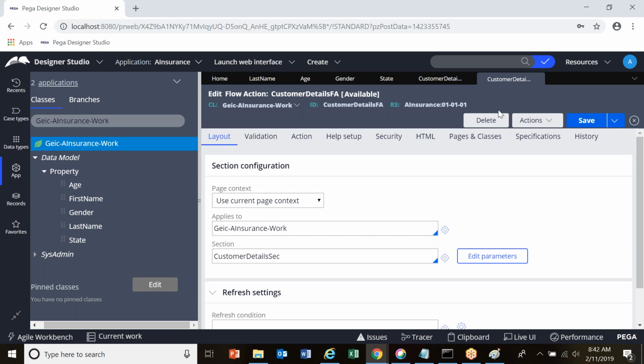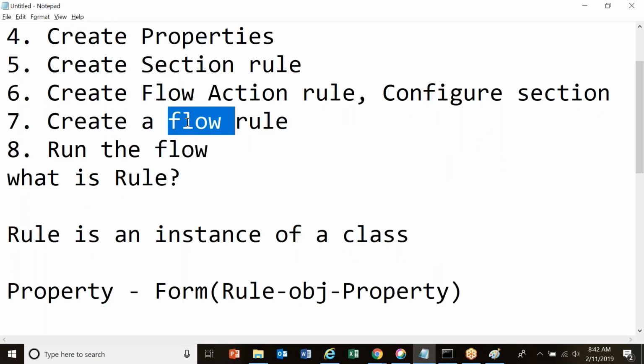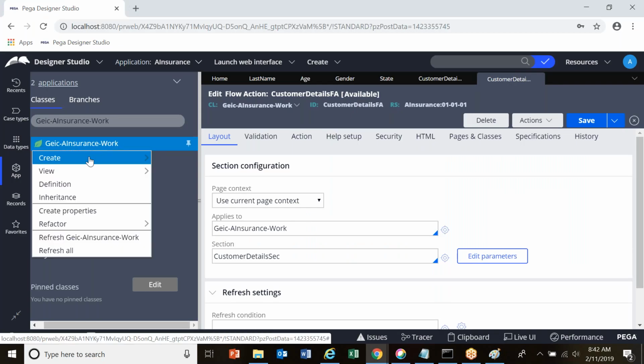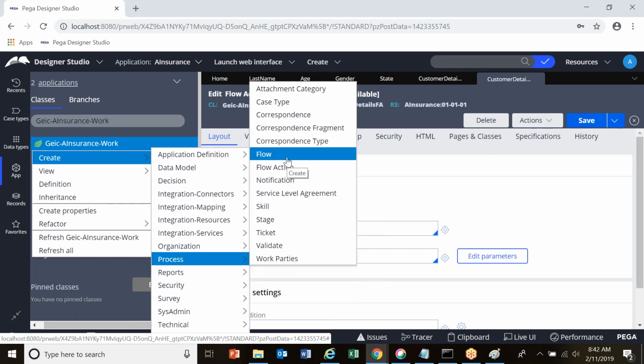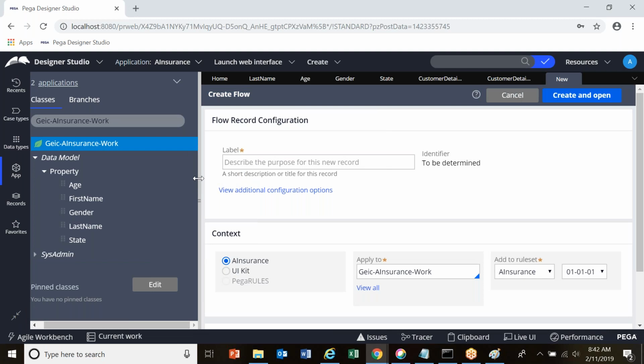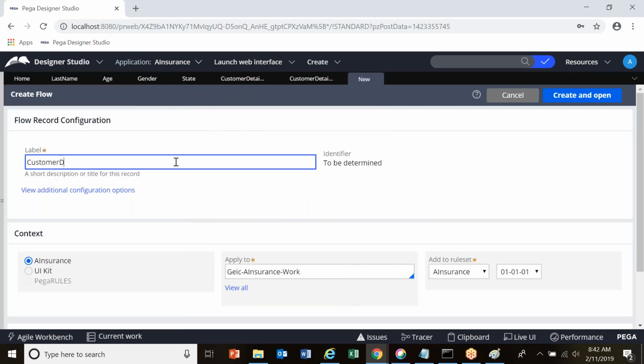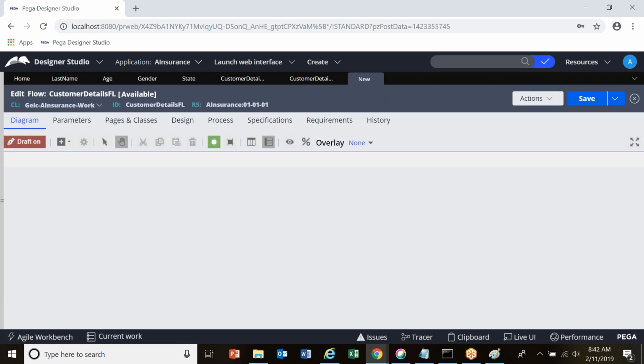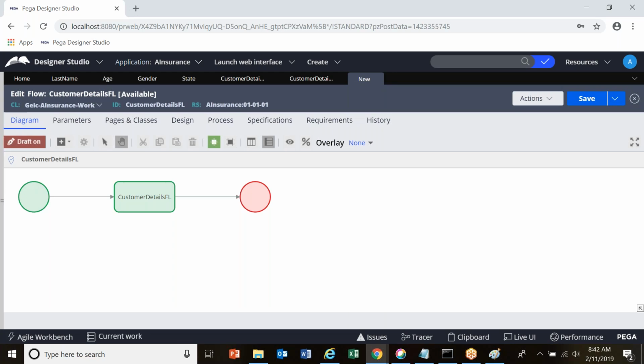Now what is my next step? Create a flow rule. Do a right click, go to create, go to process and click on flow. Customer details flow. Click on create and open. This is your flow rule. How many shapes are you seeing on this flow rule? 2. 2 shapes? Yes.